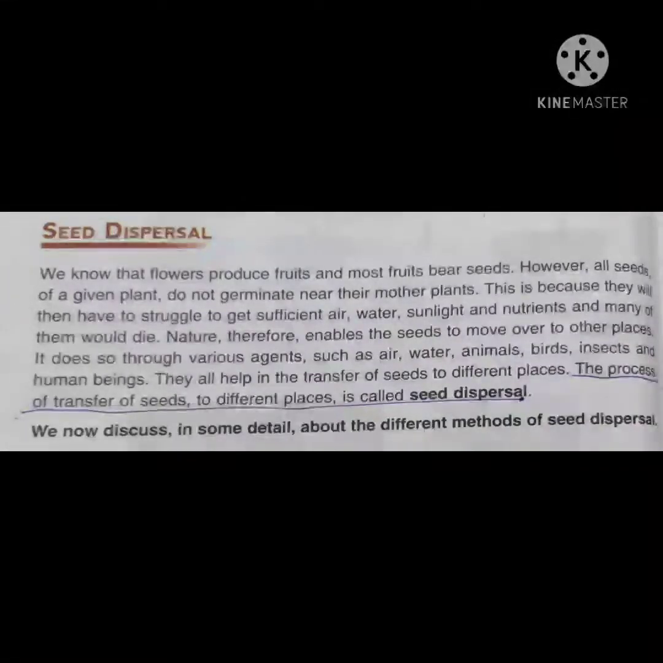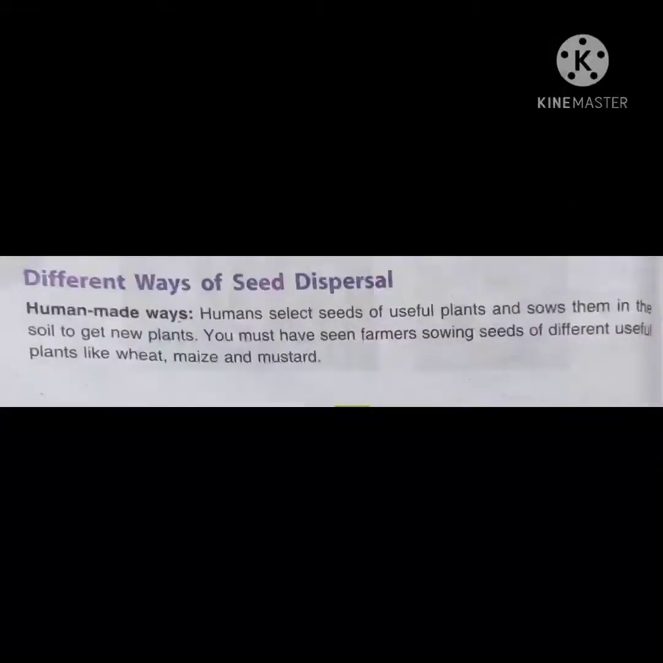It does so through various agents such as air, water, animals, birds, insects, and human beings. They all help in the transfer of seeds to different places. So, the process of transfer of seeds to different places is called seed dispersal. We now read different ways of seed dispersal.